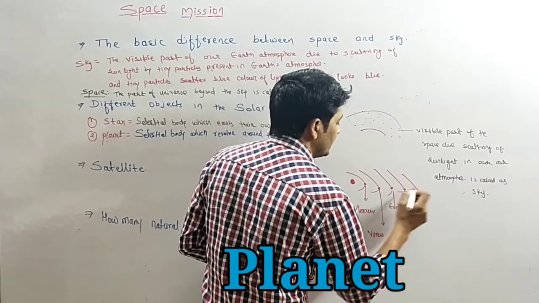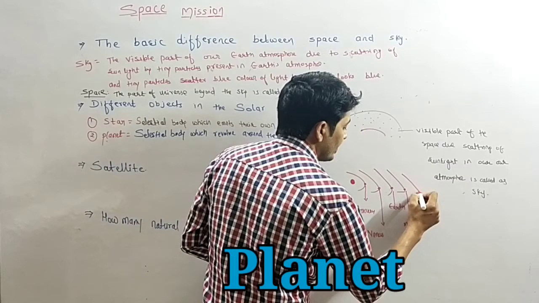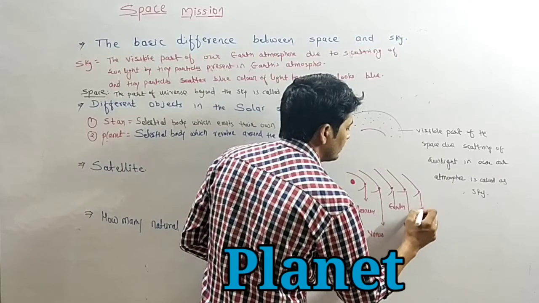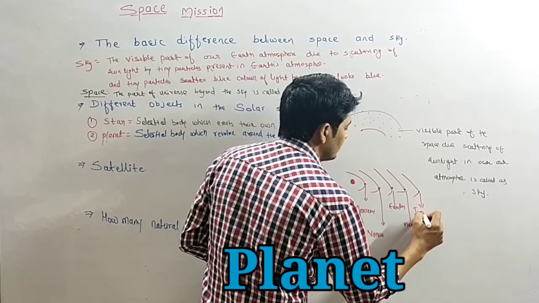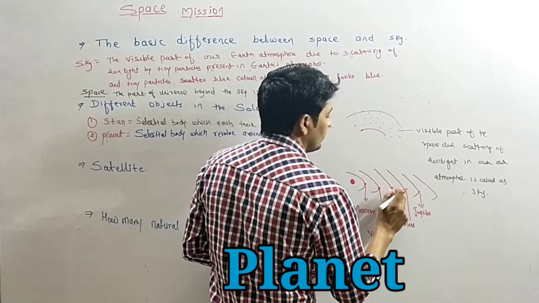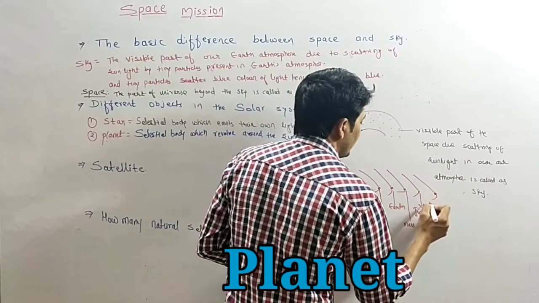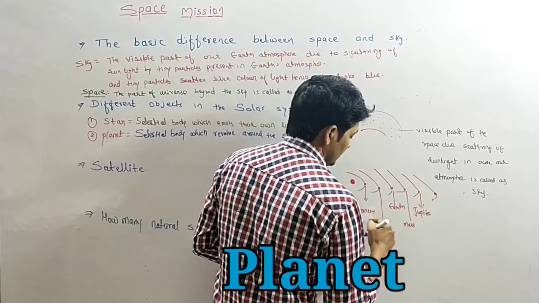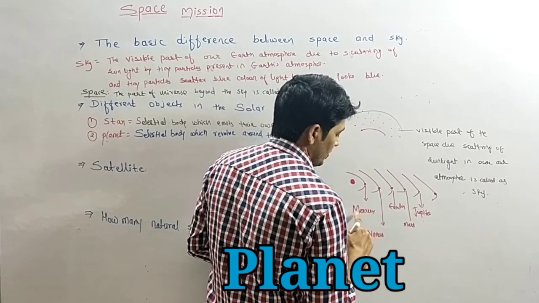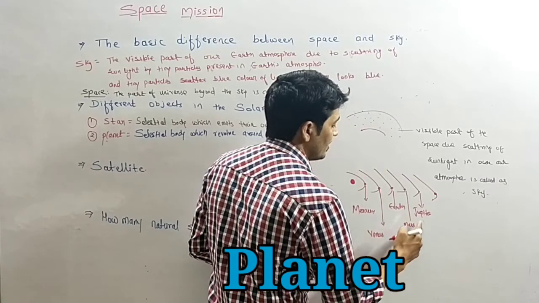The fifth planet is Jupiter. Mercury, Venus, Earth, Mars, Jupiter.